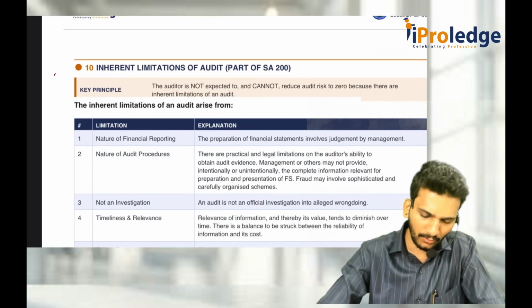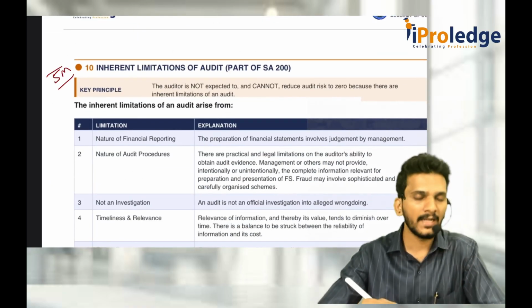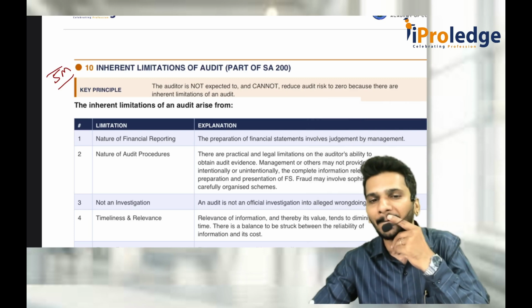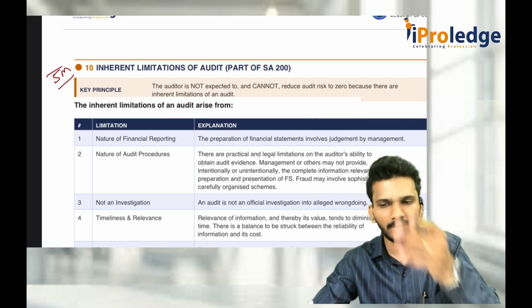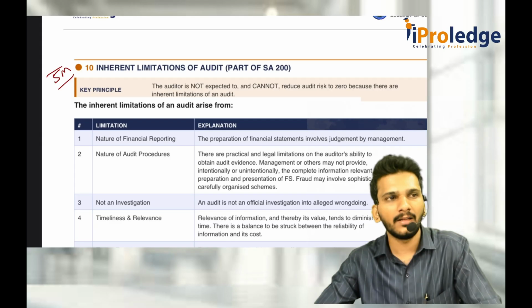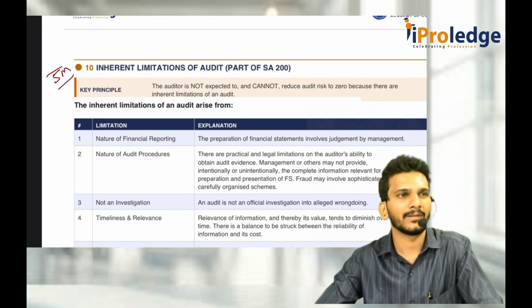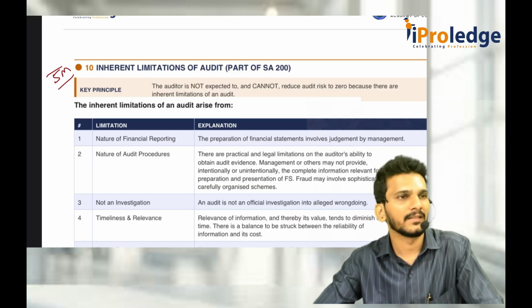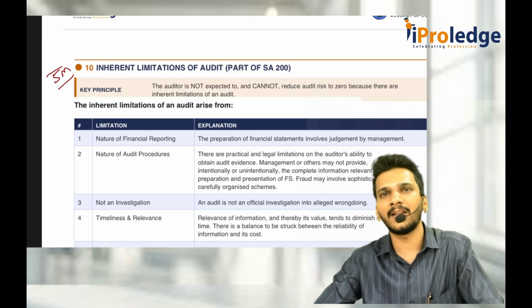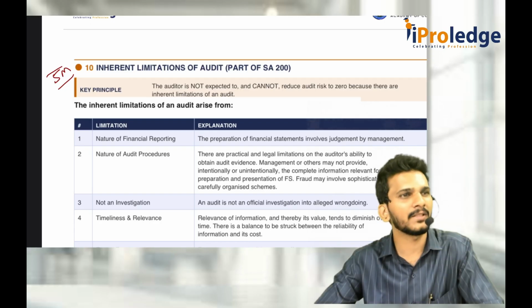Then this is a 5 marks question: inherent limitations of an audit. What are the inherent limitations of an audit? Whenever an audit is being conducted, the auditor cannot give absolute assurance. Why? Because of these reasons. What is absolute assurance? He can't say that 100% of the financial statements are correct. Why can't he say it? Because